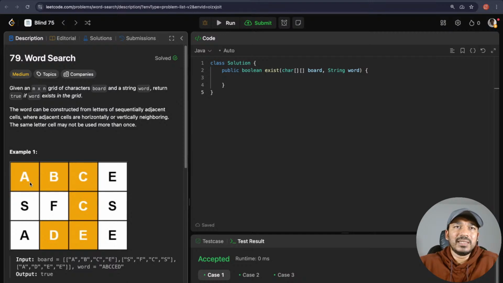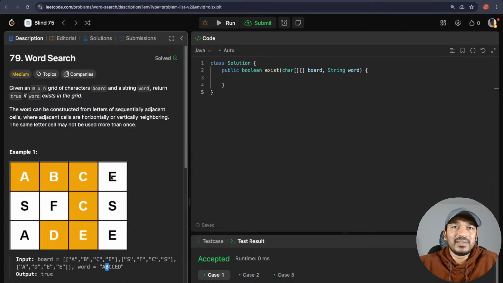Let's say I started by checking the neighbor below here. S is there, S is not equal to B. Then we just backtracked. Then we looked into the neighbor here, which was the left side neighbor of A, but that is not a valid neighbor, so we backtracked. Then we looked into here, and that is not a valid one. We came back here, and then we looked into the right side neighbor. And here, B matched. Now we will start from here and look for the next character, and C, okay, C found.